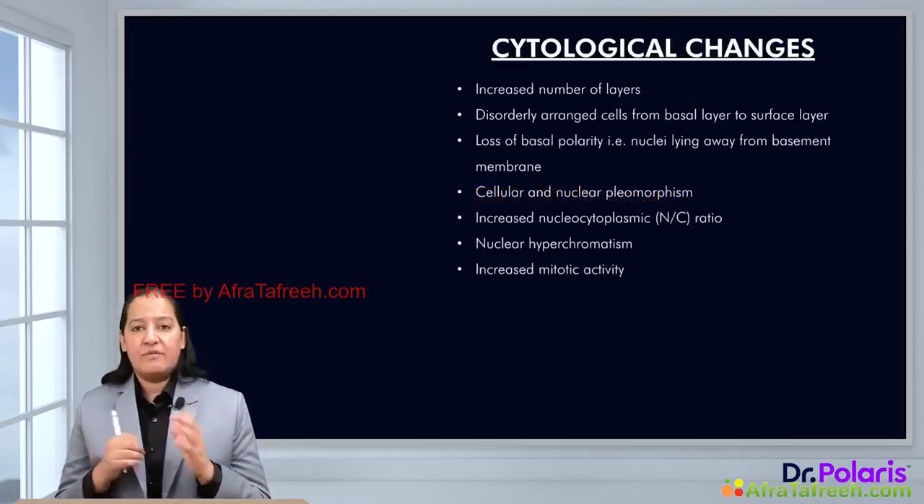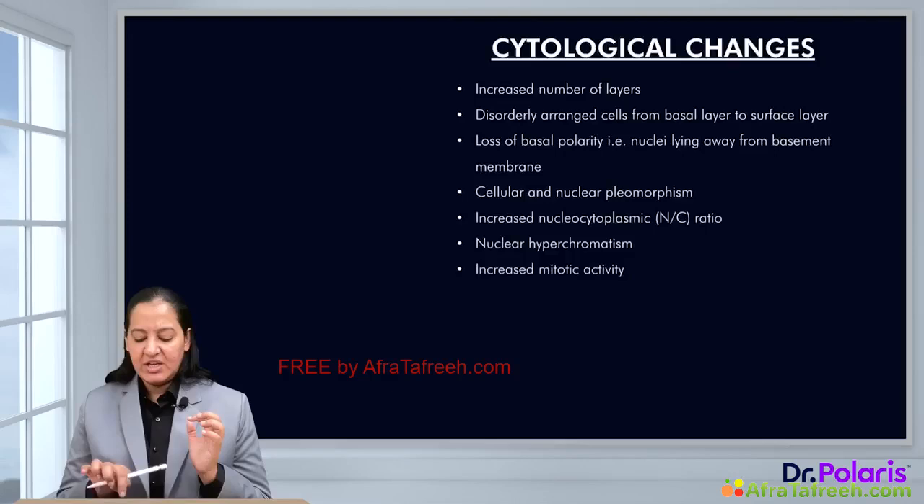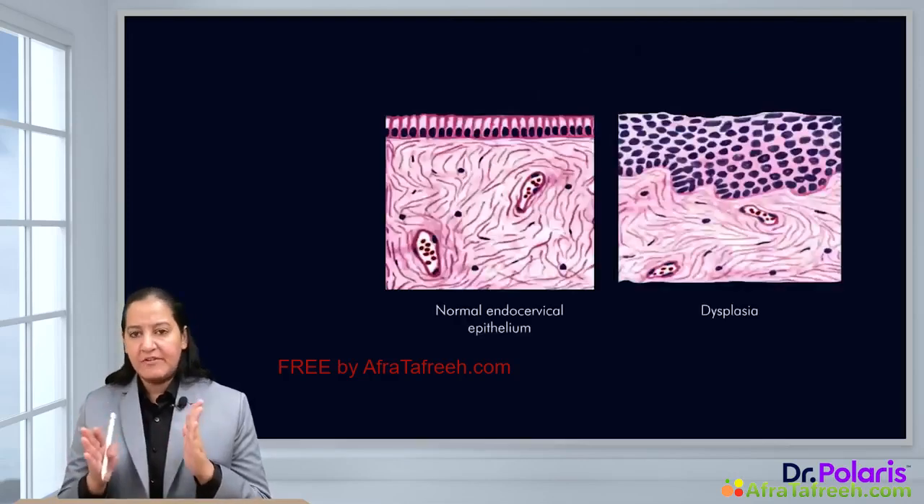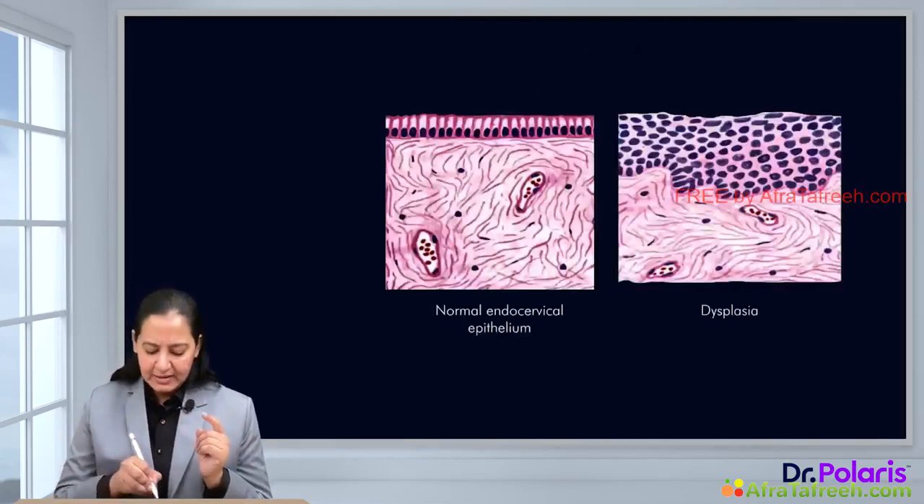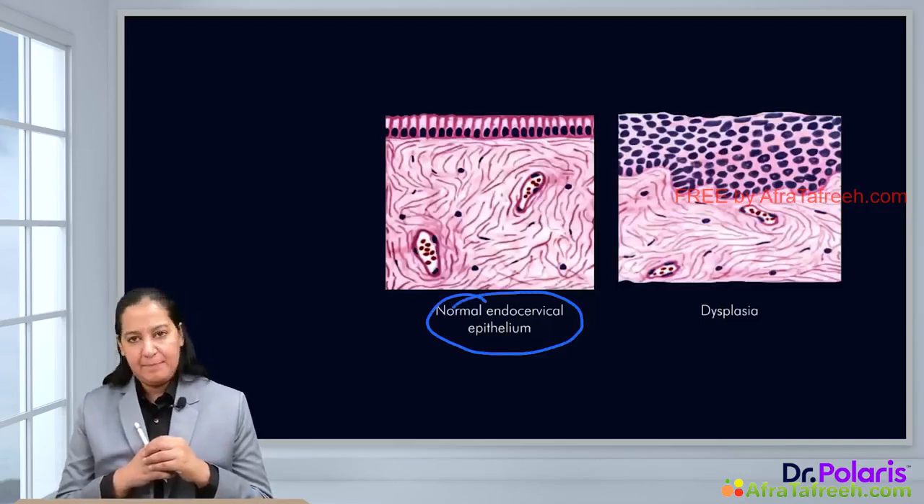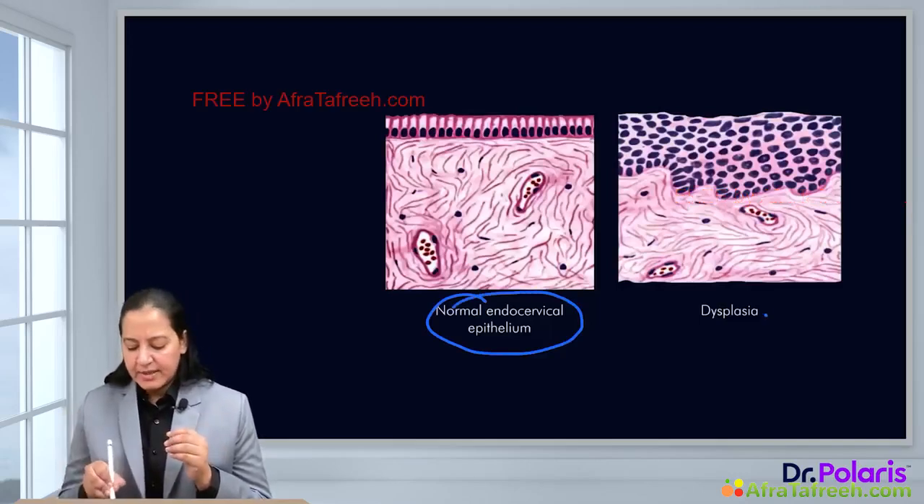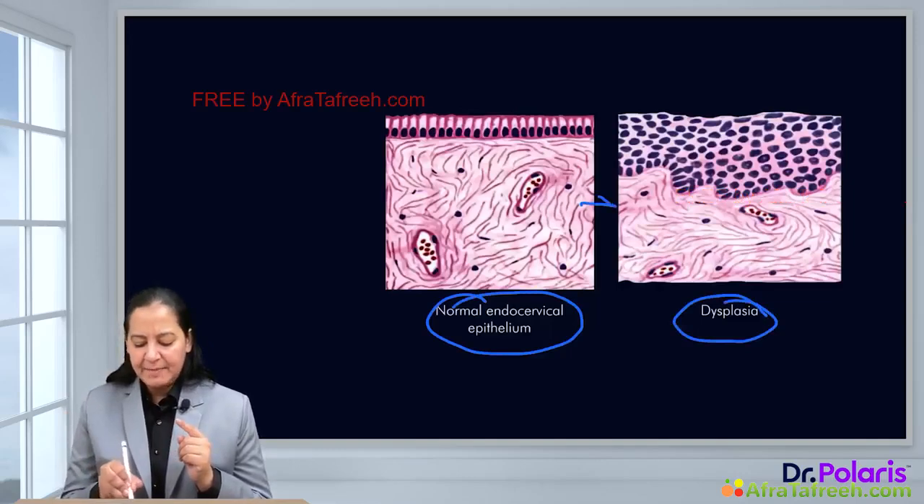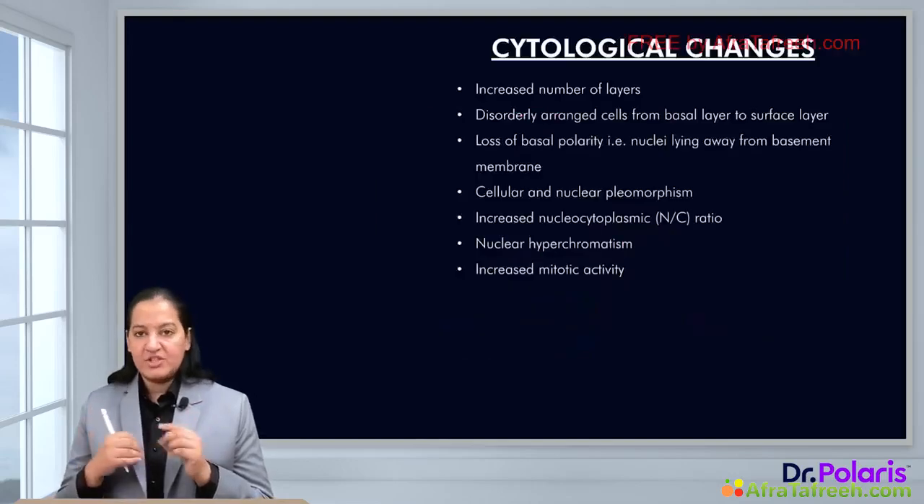This is the definition of dysplasia. I will explain all these changes in this diagram. Can you see the two diagrams? The first diagram, on the left-hand side, is normal epithelium, normal endocervical epithelium. On the right-hand side, you can see the same epithelium converted to dysplastic. So let's talk about the changes one by one.